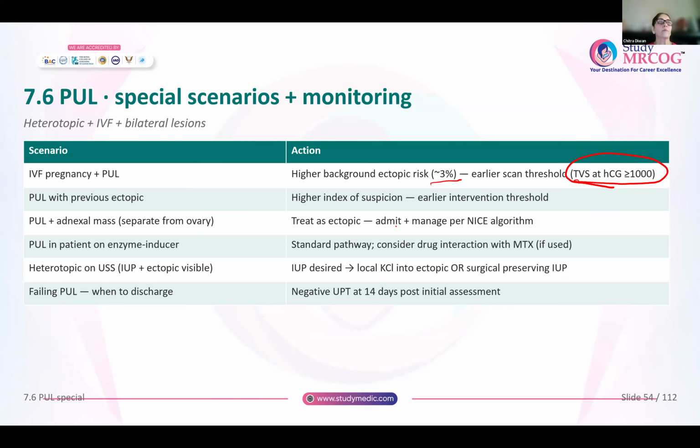Now you have this failing PUL, that means pregnancy of unknown location. When is she discharged from follow-up? Once the UPT is negative at 14 days post initial assessment, then there is no need for further follow-up and you can discharge the patient from follow-up.